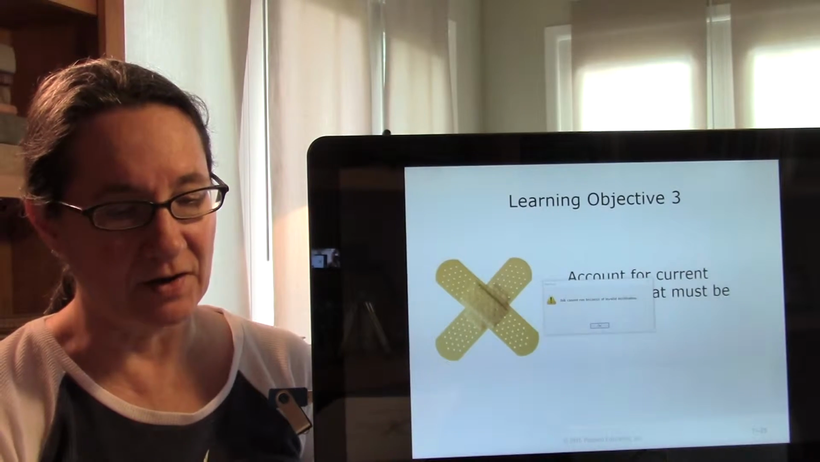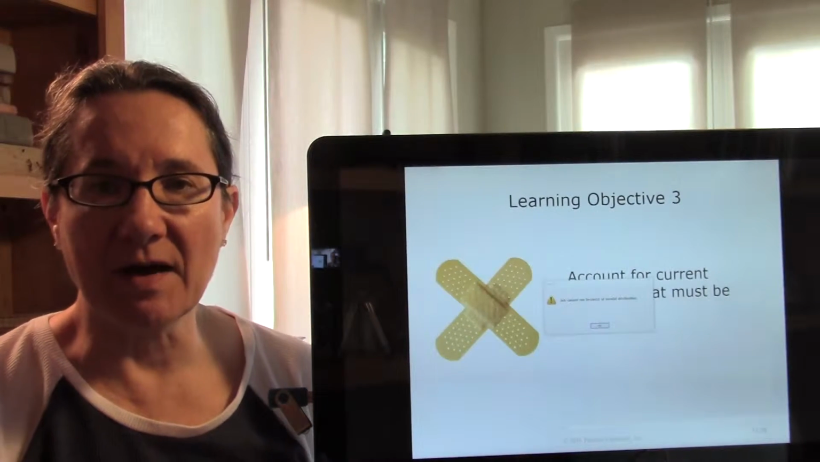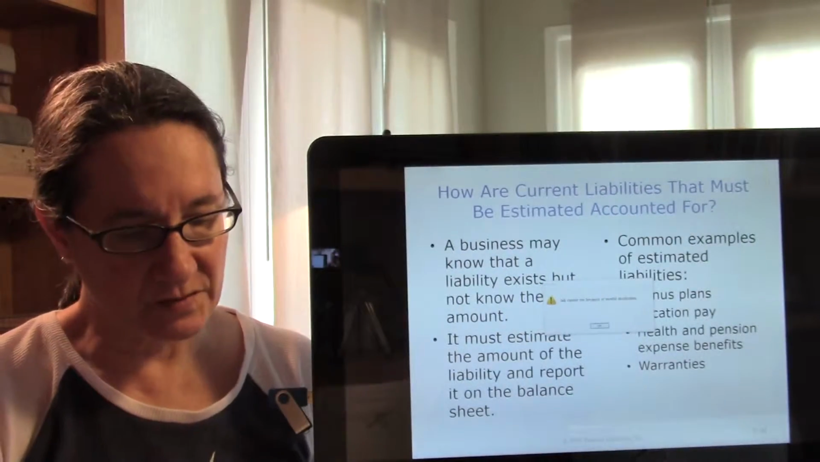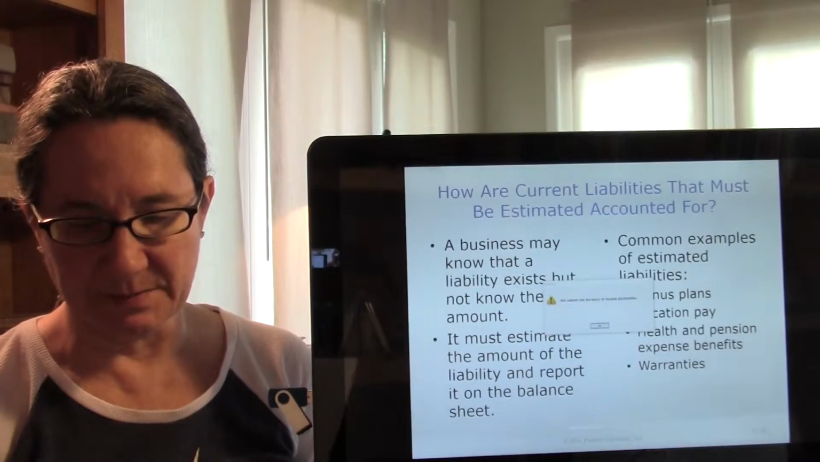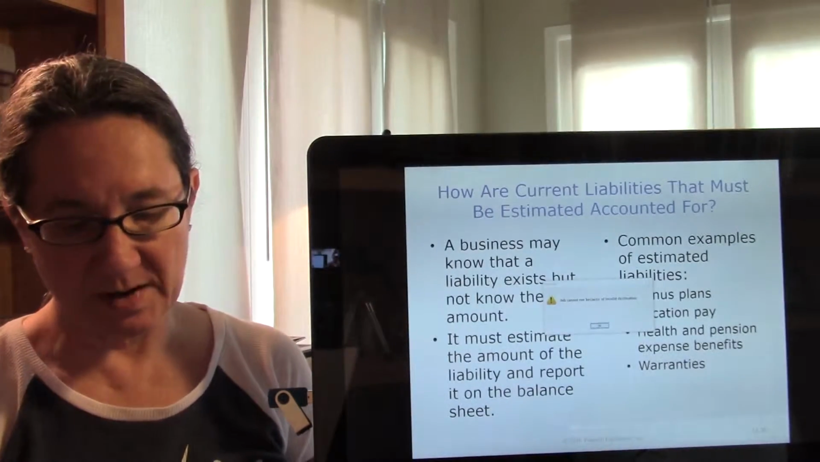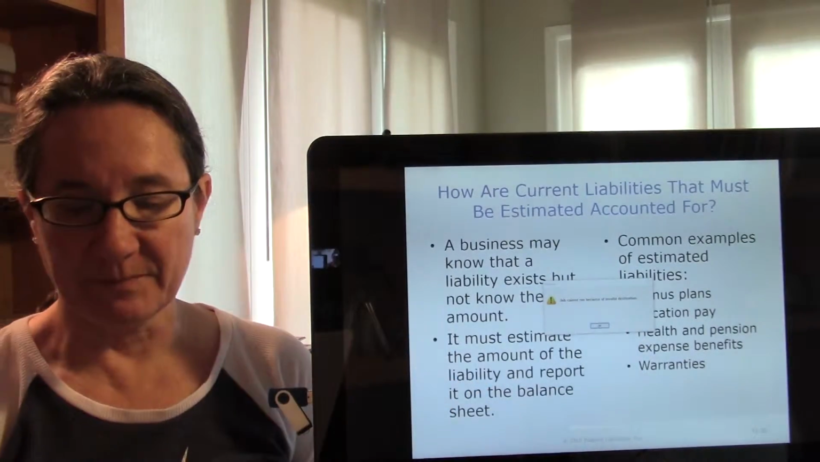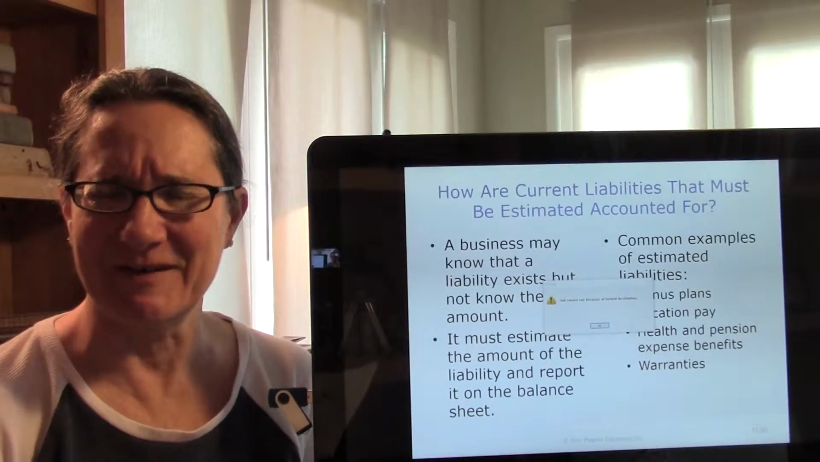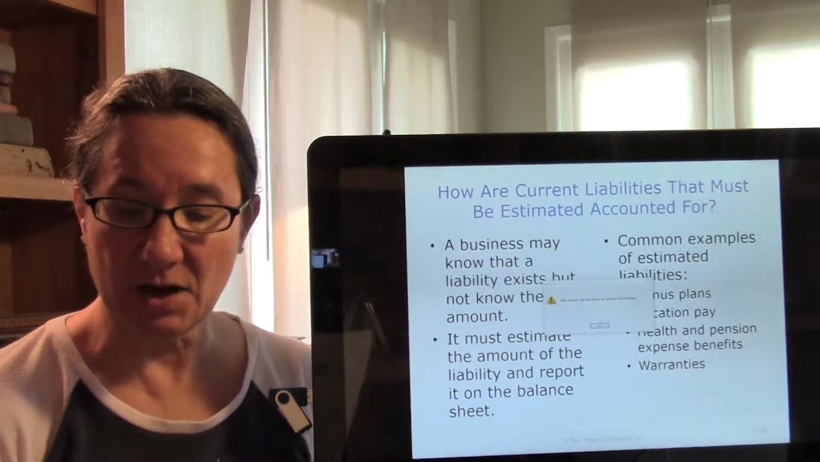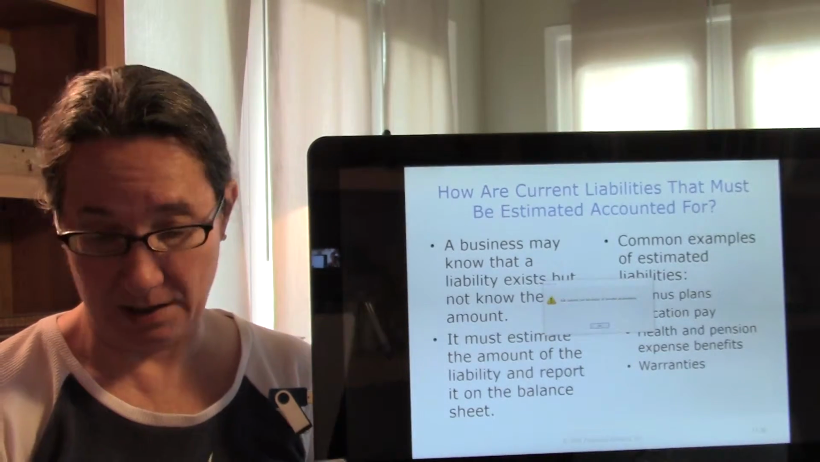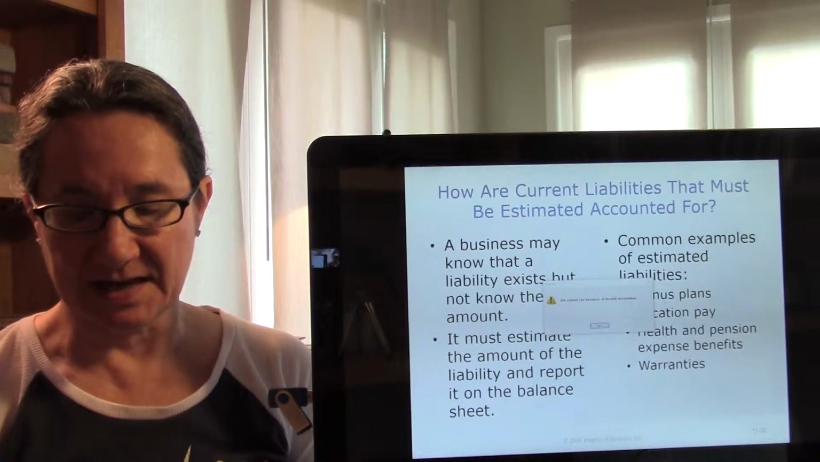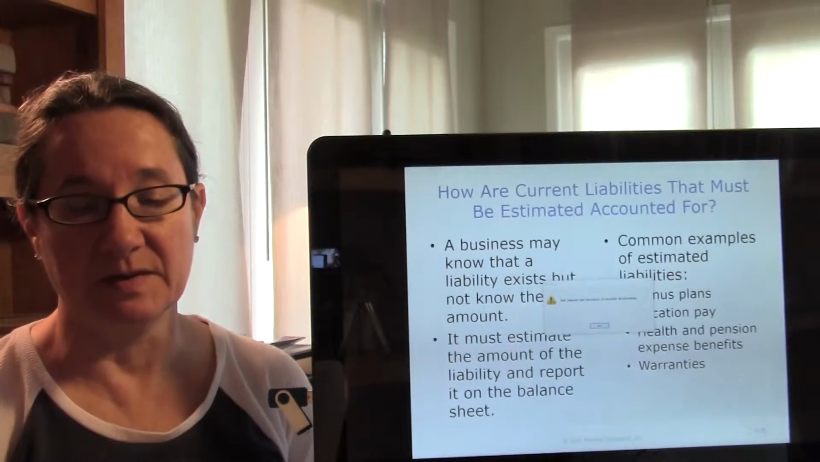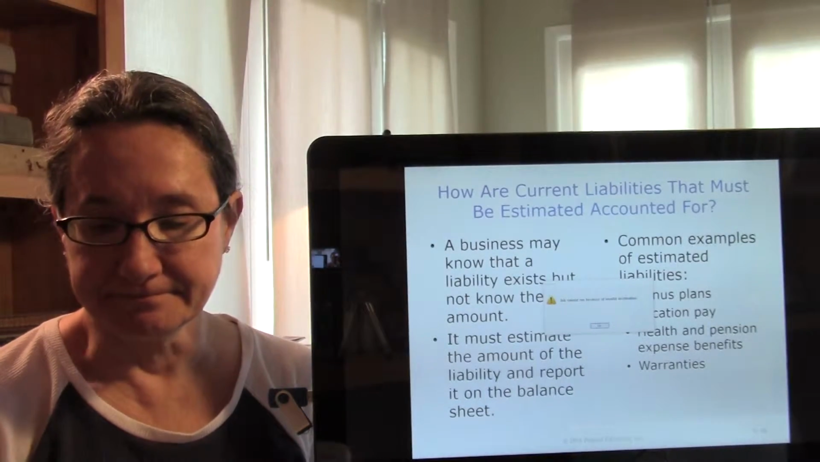Talking a little bit more about current liabilities, and now we're going to talk about liabilities that you have to estimate. So, how are current liabilities that must be estimated, estimated? Well, how do we not know how much we owe? Why would we ever have to estimate one? Well, a business may know that a liability exists, but not know the exact amount. The business cannot simply ignore the liability. It must estimate the amount of the liability and report it on the balance sheet.